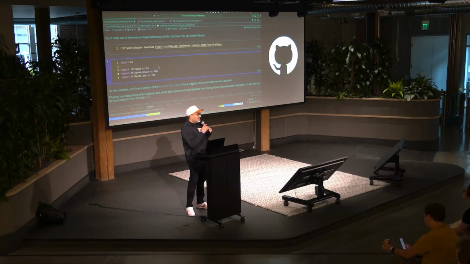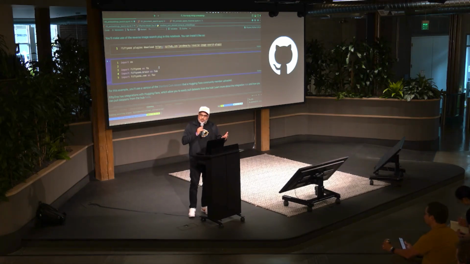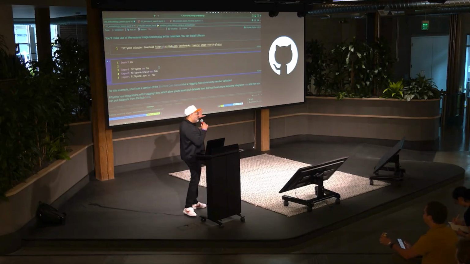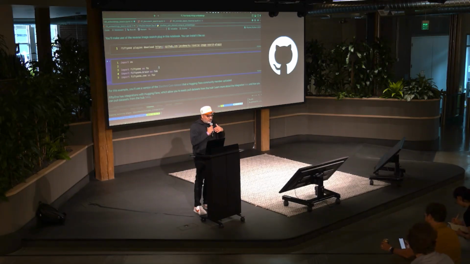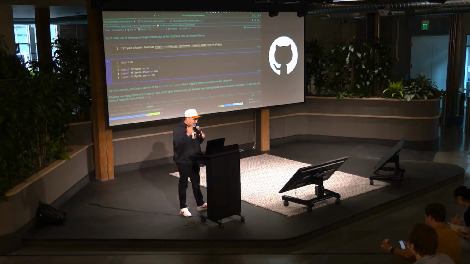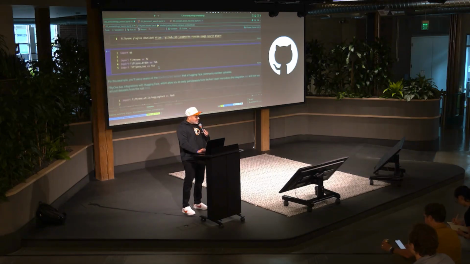I will be using the open source library FiftyOne. I don't know if you guys have heard of FiftyOne, but it is cool. Just pip install FiftyOne, and you can do everything I'm doing here. But really, it's just the medium of communication. So I'll quickly go over the code. If you guys have questions about the code, you're more than welcome to ask me, and I'm happy to answer questions.